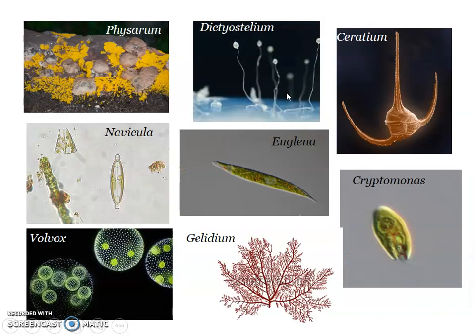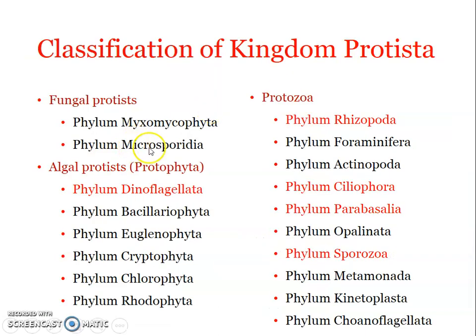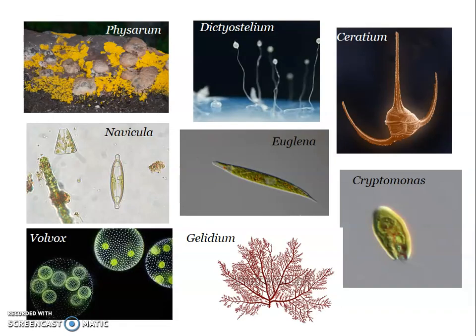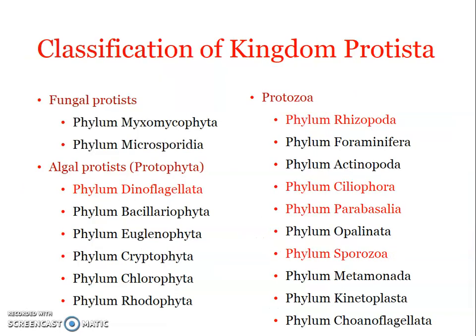Now, when we speak about the next group, we have Microspora, and they are spore-like, very minute intracellular parasites, and we have already seen that they are obligate intracellular parasites. Now, algal protists or the Protophyta include 6 phyla, and we saw the phylum Dinoflagellata. It includes the bioluminescent forms which are marine or freshwater.